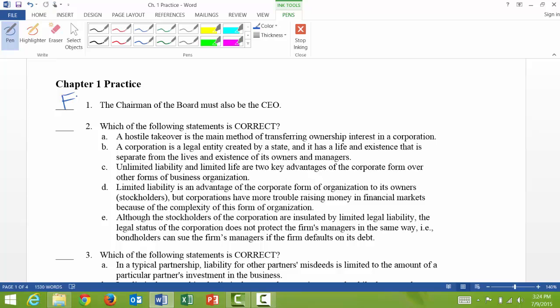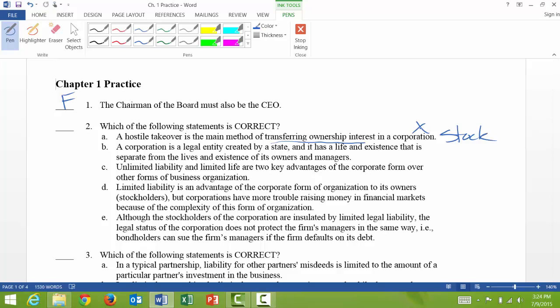And then we have most students' favorite type of question, question 2: which of the following statements is correct? If we look at the first one, it says a hostile takeover is the main method of transferring ownership interest in a corporation. The main method for transferring ownership is to use stock. So it's not this one. That one's false. So we're looking for the statement that's true.